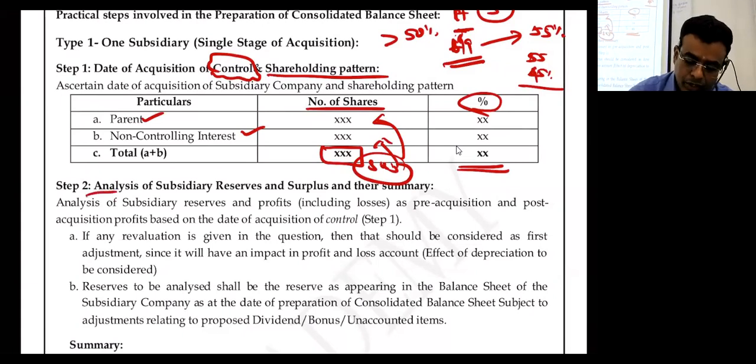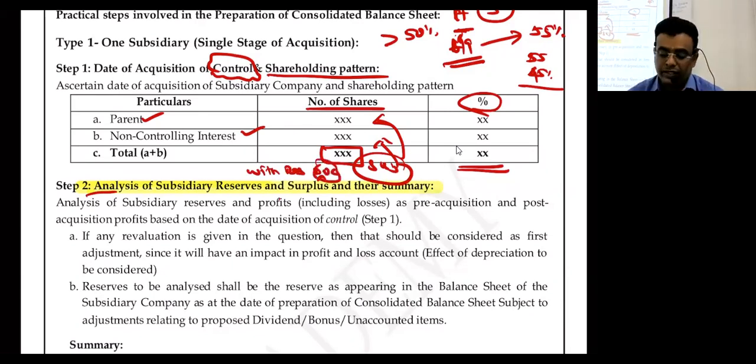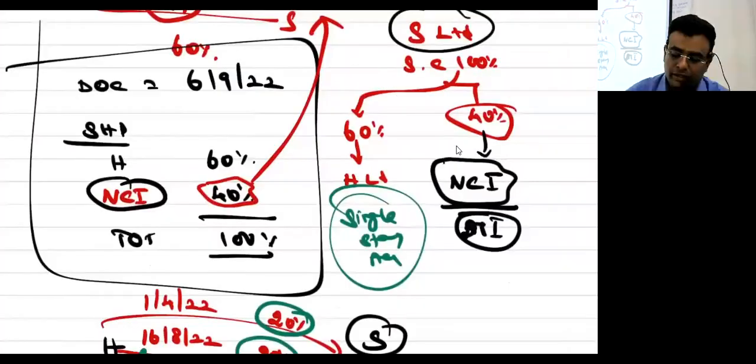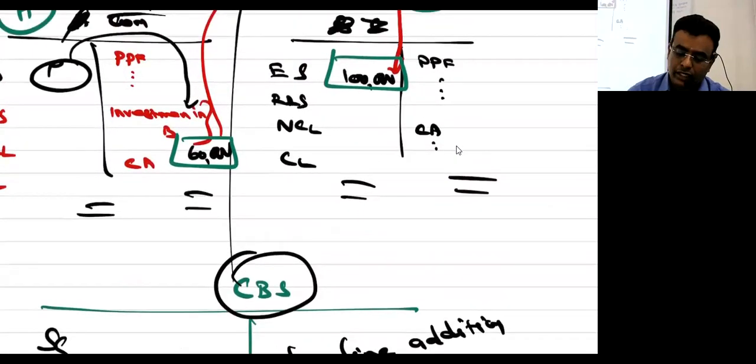Step number 2, analysis of subsidiary reserves and surplus with respect to DOC and their summary. And the word is missing, you can add it. Analysis of subsidiary reserves and surplus with reference to DOC and their summary. DOC stands for date of control. Hopefully you are clear. Yes or no?